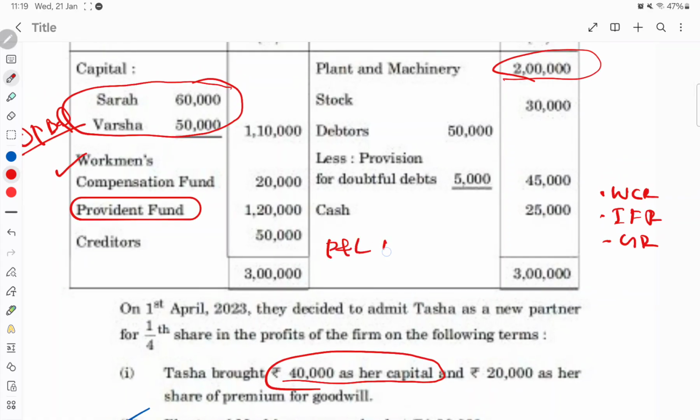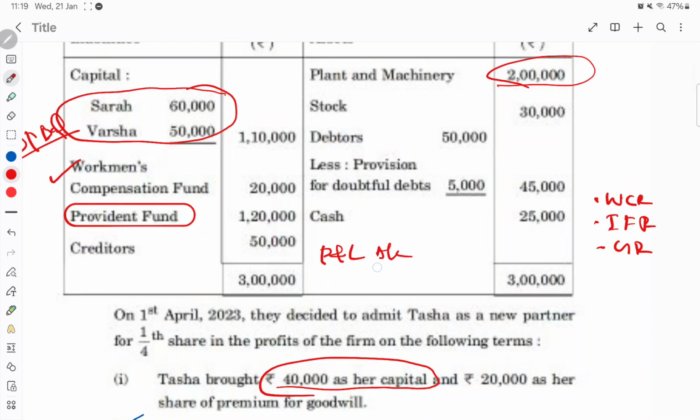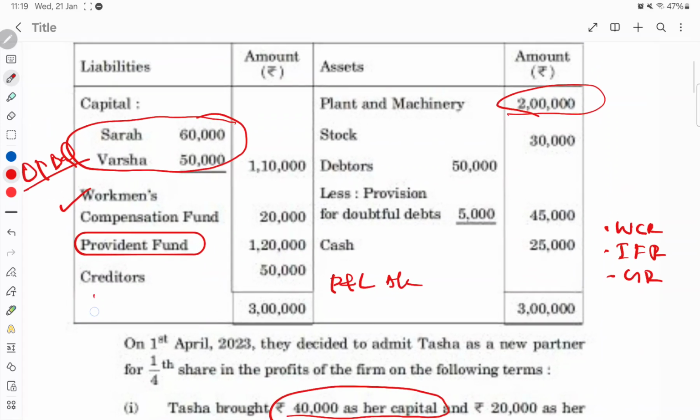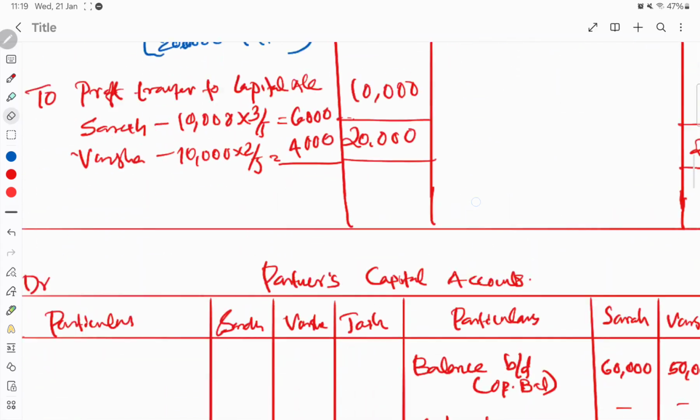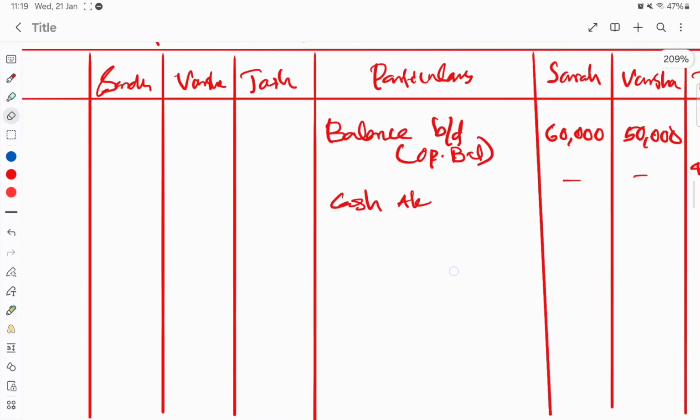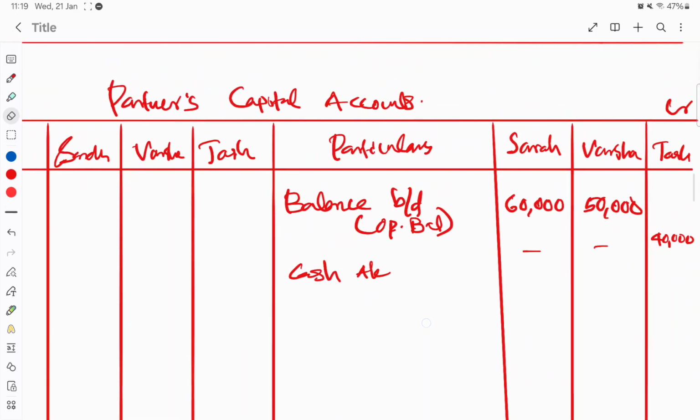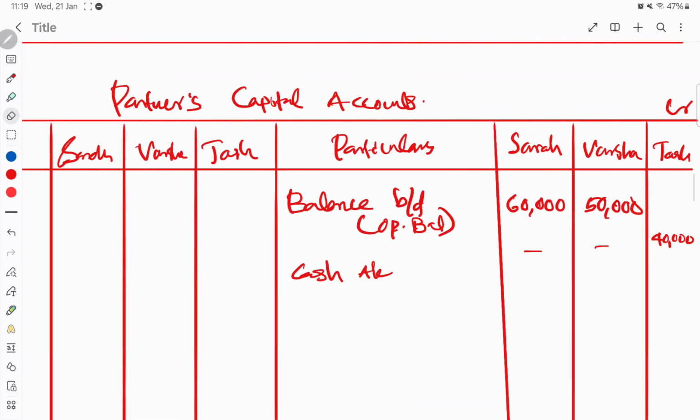Sometimes there will be a profit or loss account on the asset side of the balance sheet, or sometimes it will be on the debit side also. So these are the two items we need to check. In this question, the P&L account is not given, but workman compensation reserve is given, so we need to distribute it to the credit side of the capital account. Credit side means plus, isn't it?